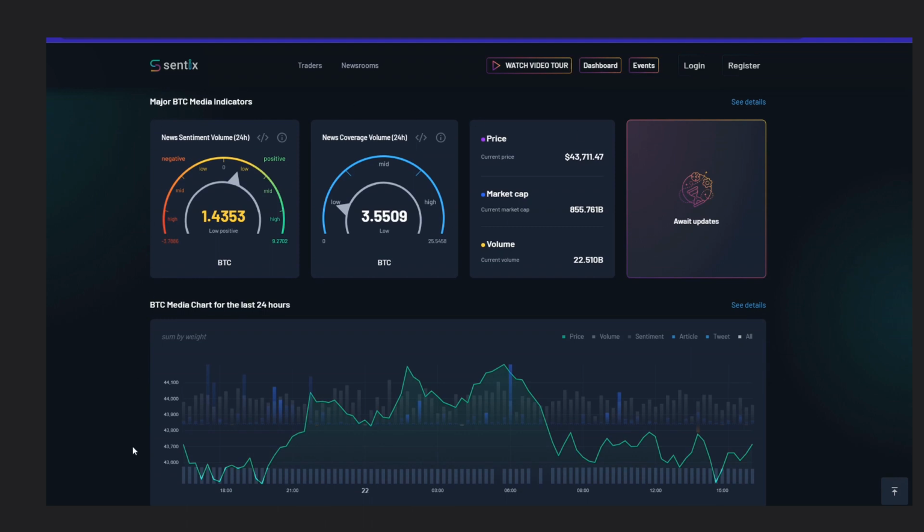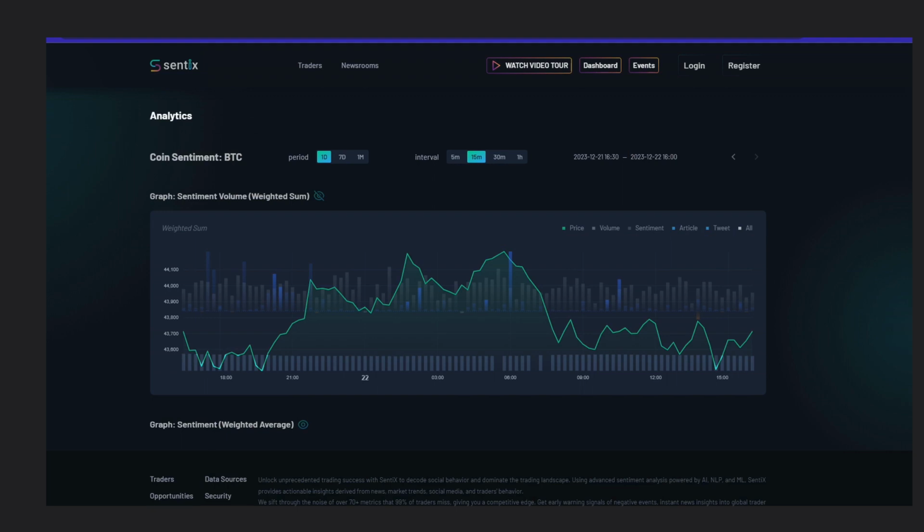A single click takes you to a graphical representation of an asset's price behavior. The Sentix chart illustrates how the coin's price correlates with media sentiment. You can adjust the time frame from 1 day to 1 month and choose intervals from 15 minutes to 1 day. Swipe to explore the coin's past performance in relation to media sentiment.